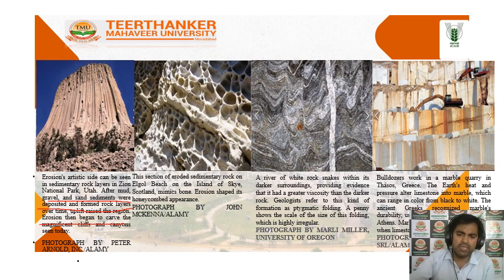rocks. Actually, if you look at sedimentary rocks, there are different types, and these rocks are mostly found layer-wise. That is why they are also known as stratified rocks. Okay, so this picture is of sedimentary rocks, and this picture is also sedimentary rocks, and this one is metamorphic rocks, because metamorphic rocks are developed by the cooling and modification of pre-existing rocks.